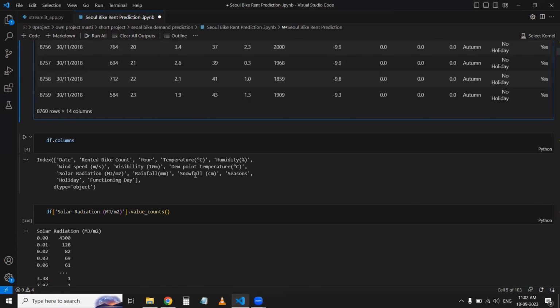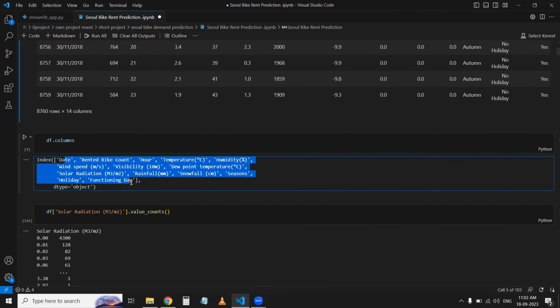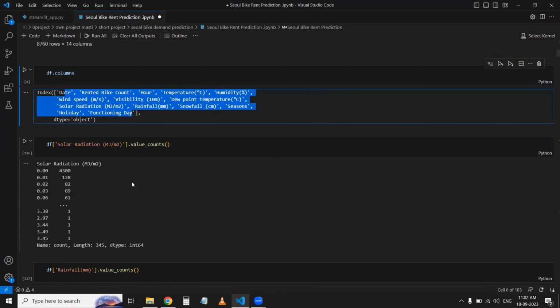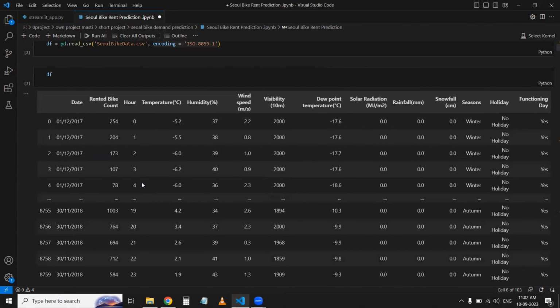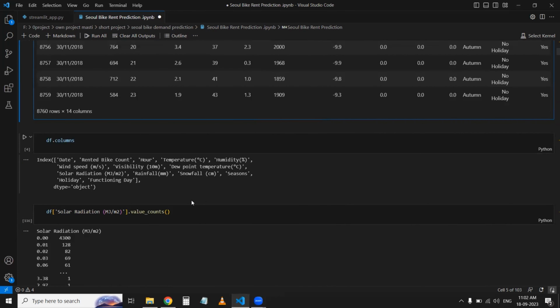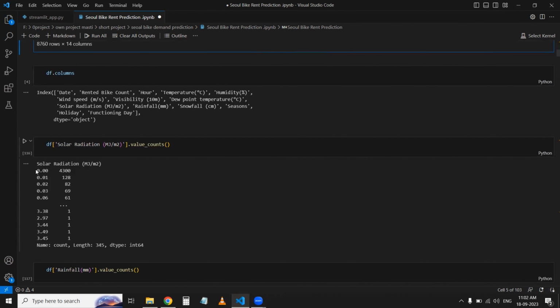So I have seen all the columns which my data set contains. Then I have seen the value counts of solar radiation, and I got 0.00 is 4,300 and 0.01 is 128 and so on, where there are very few values, like 3.45, only one value.